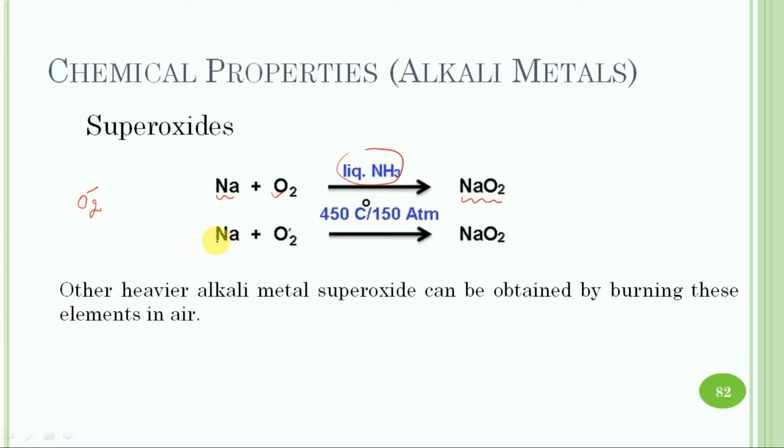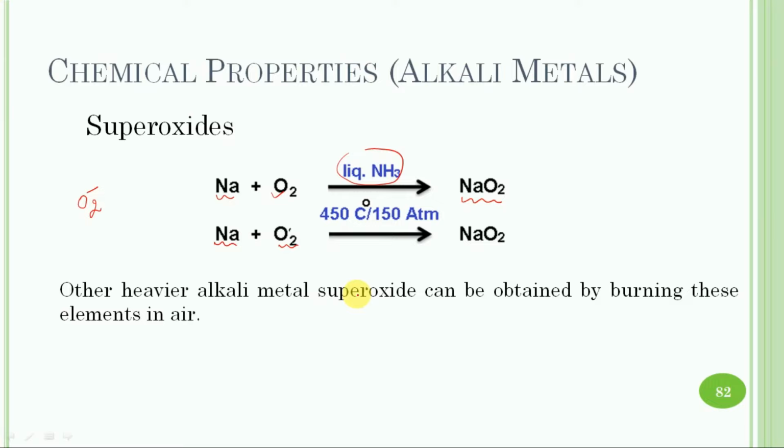In the second method, sodium metal is reacted with oxygen at 450 degrees Celsius and 150 atmospheric pressure. The other heavier alkali metal superoxides can be obtained by burning these elements in air.